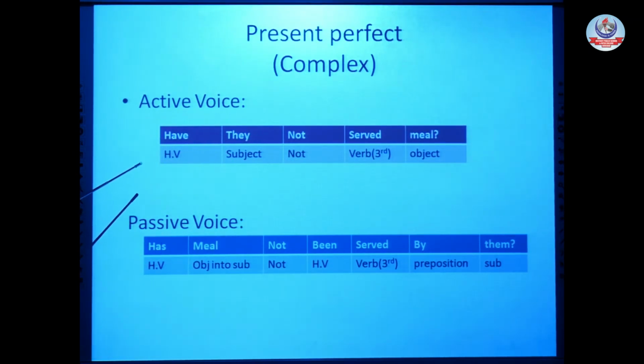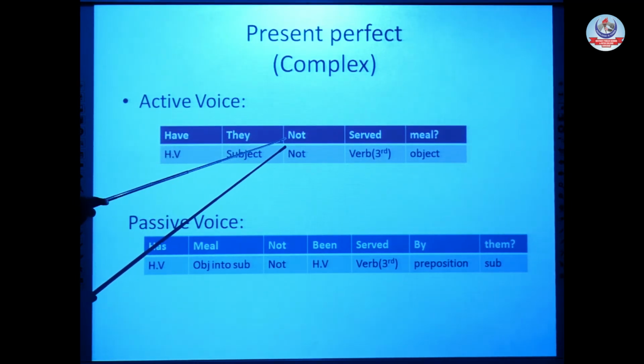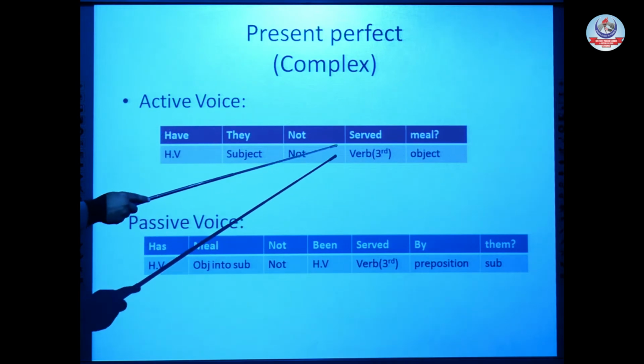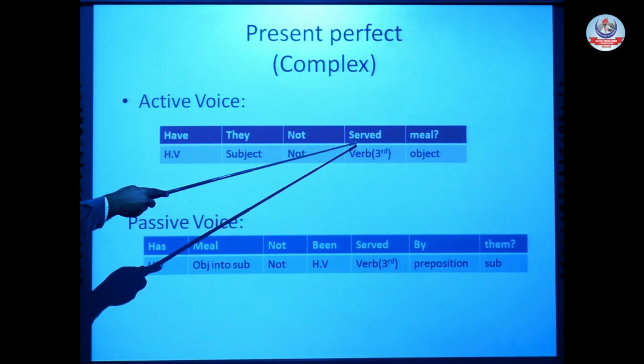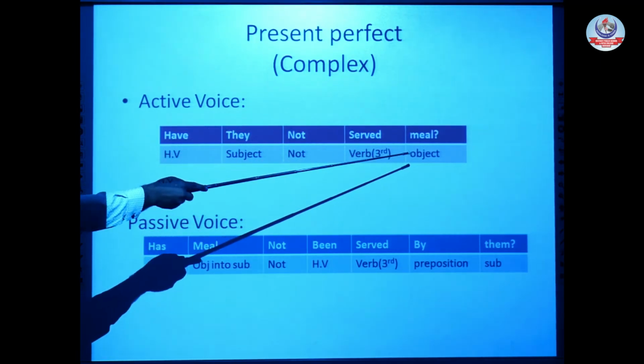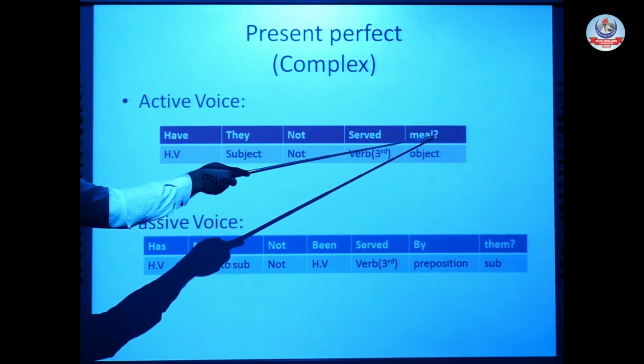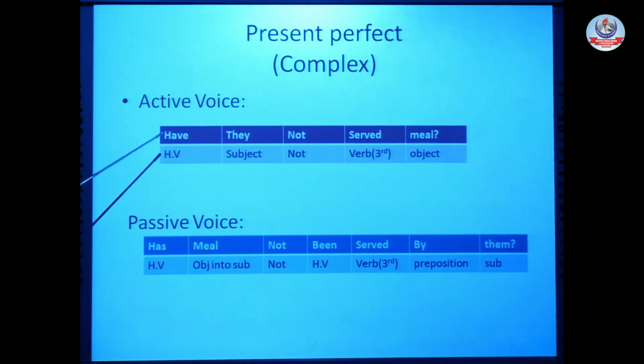Check out the positions of all parts of speech. First, helping verb, have, after that subject, they, then not. For negative, serve. For perfect tenses, always third form of verb is used, and at the end, object. For interrogative, question mark. Have they not served me?